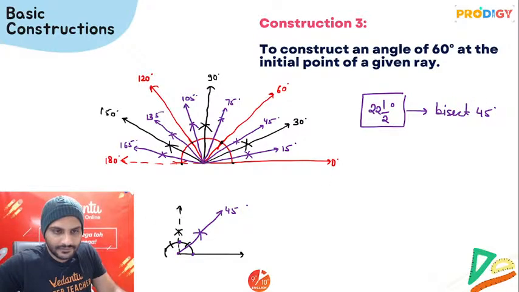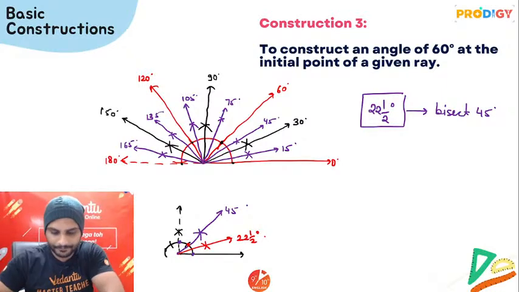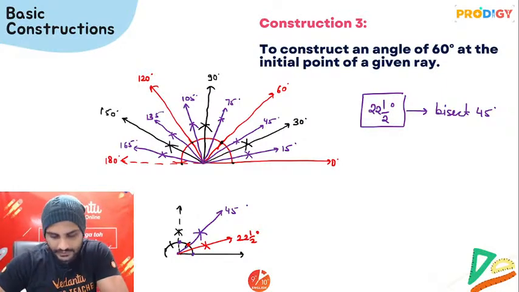If this angle of 45 degree, if I bisect it further, then this angle will be 22.5 degrees. Yes, between 15 and 30 also it will be correct. Okay? All right. Clear?